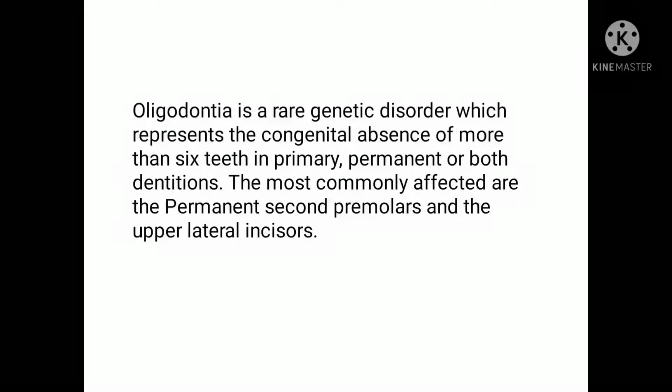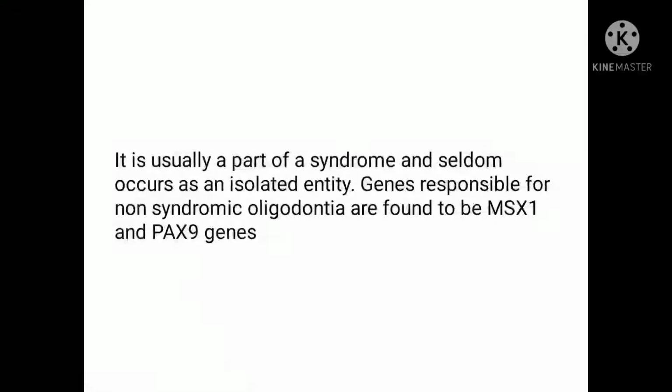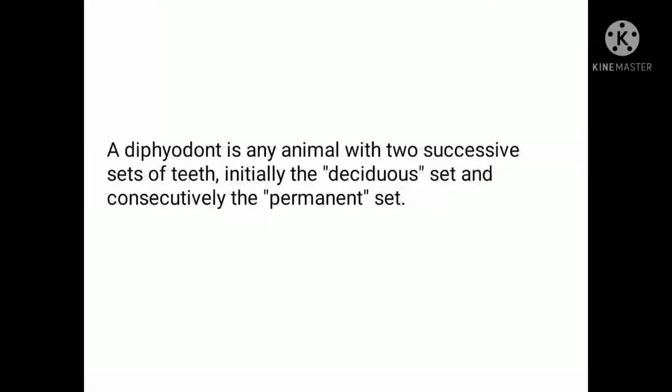Oligodontia is a rare genetic disorder which represents the congenital absence of more than 6 teeth in primary, permanent, or both dentitions. The most commonly affected teeth are the permanent second molars and the upper lateral incisors. It is usually a part of a syndrome, and seldom occurs as an isolated entity. Genes responsible for non-syndromic oligodontia are found to be MSX1 and PAX9 genes. Diphyodont is any animal with two successive sets of teeth, initially the deciduous set and consecutively the permanent set.